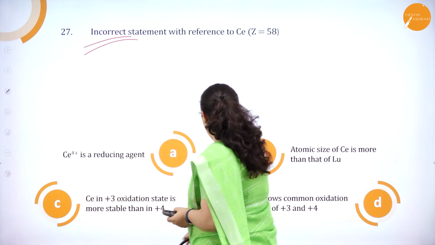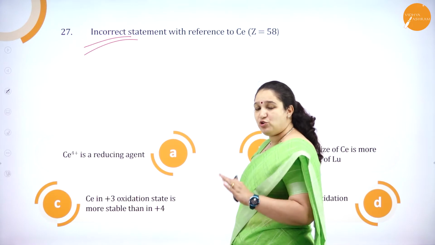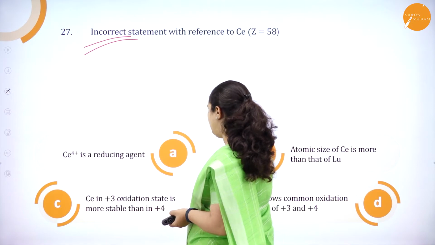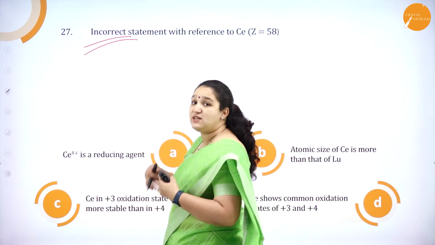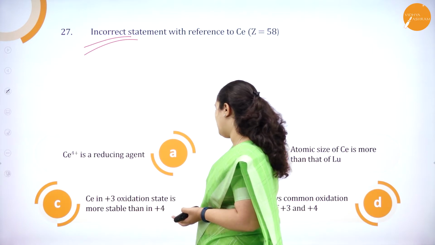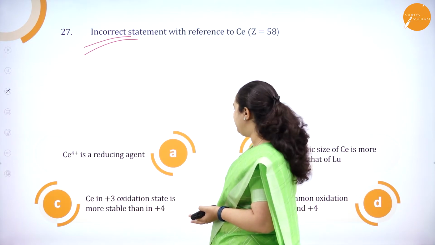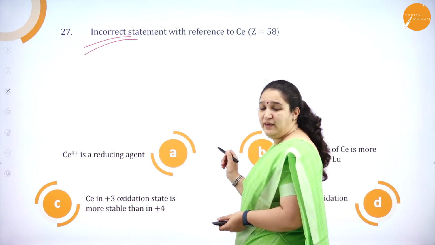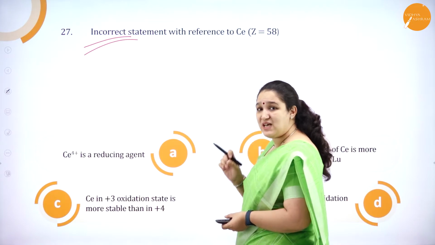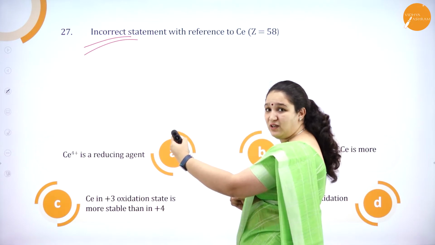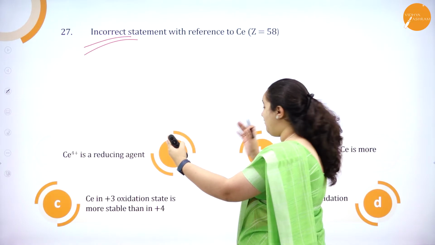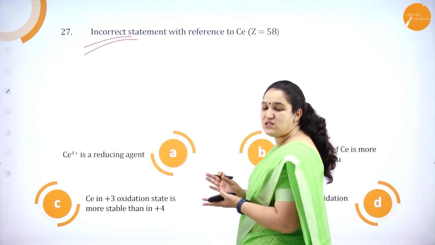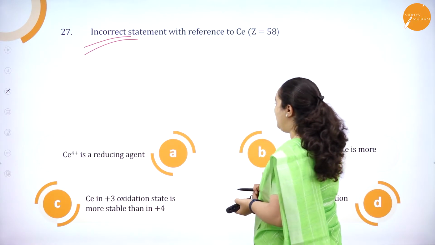If you see, option C and option D are correct. It can show plus 3 and plus 4 oxidation state, and the most common oxidation states are plus 3 and plus 4. Plus 3 oxidation state is more stable than plus 4. So C and D are correct. Option B is also right, because as we move along the period, atomic size is reducing. Cerium you have at the start of the lanthanoid series, and lutetium at the end. So of course the last one is smaller compared to cerium. Correct? So option B also is correct.